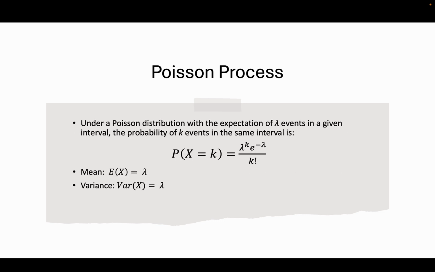Under the Poisson distribution with the expectation of lambda events in a given interval, the probability of k events in the same interval is lambda to the power of k times e to the power of minus lambda over k factorial. The mean and variance equal lambda.